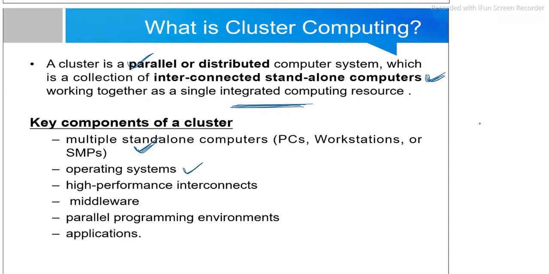High performance, high speed interconnects must be there. Some middleware must be there to operate between those clusters. Parallel programming environments will also be provided. Along with that, some applications will be there as a component of a particular cluster.